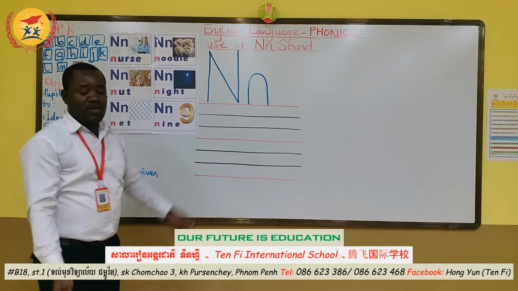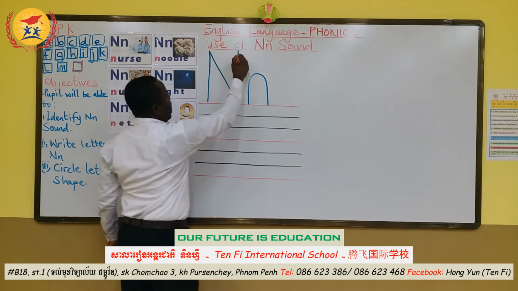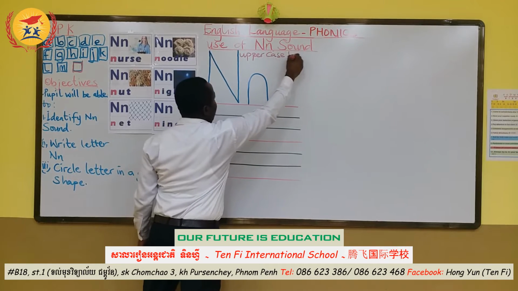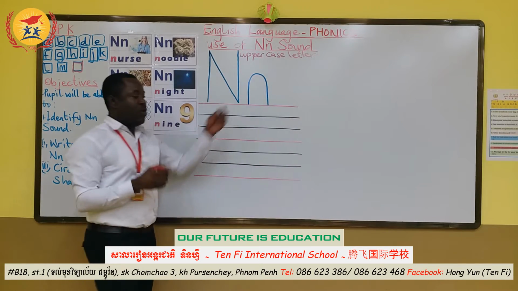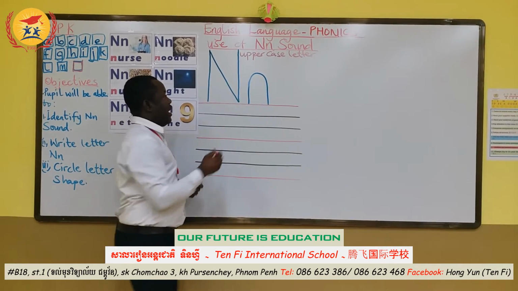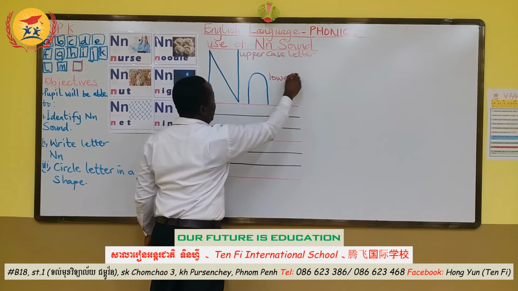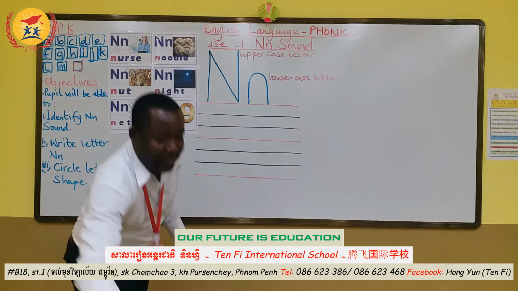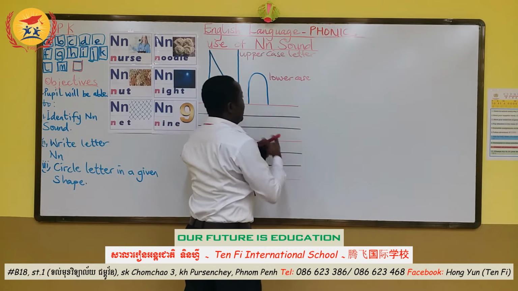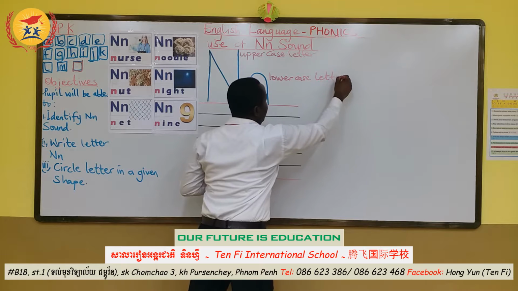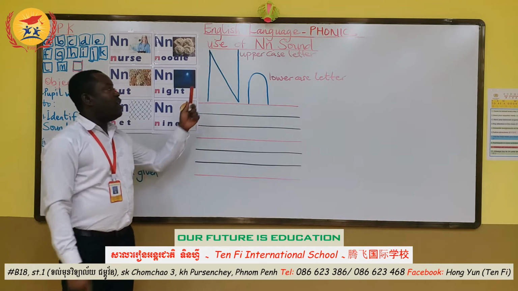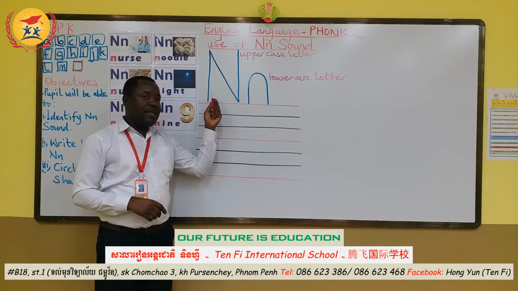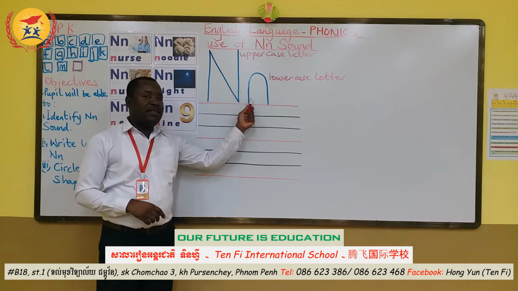So today, we are going to look at the letter N. But here, we have the N, which is the upper case letter, okay? And then here also, we have the lower case letter. Let me write one for you to see clearly. So we have the uppercase letter and then the lowercase letter. So what letter is this? And what letter is this?